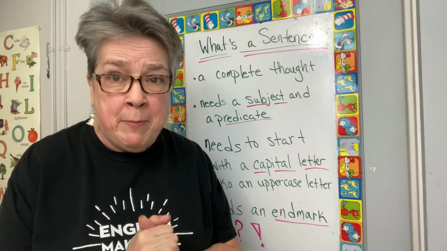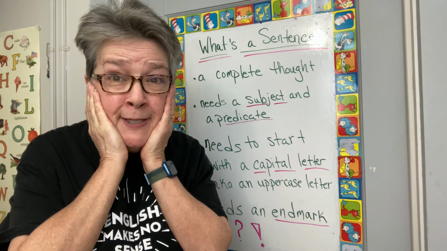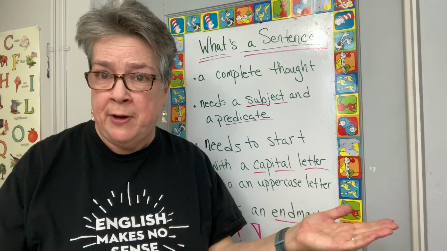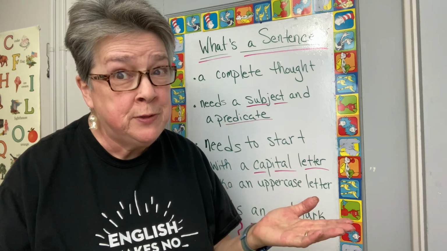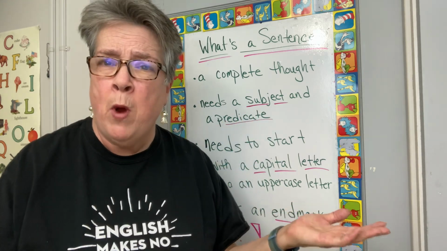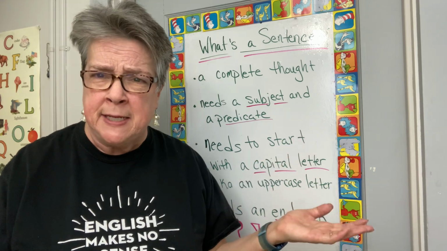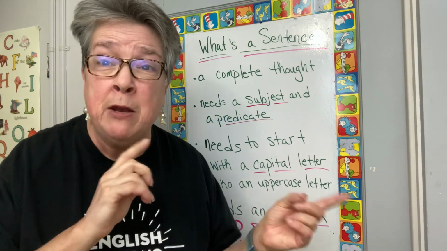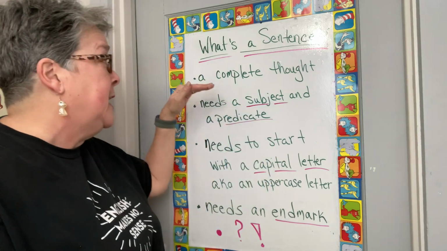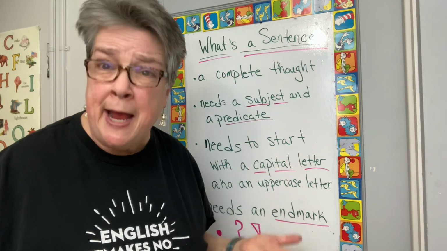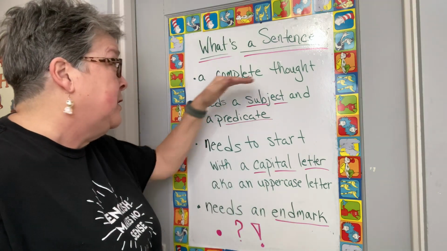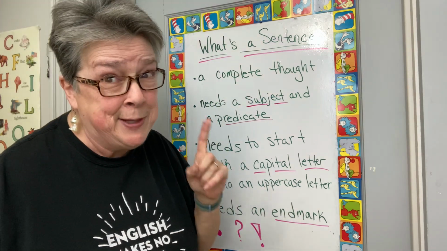Today we're going to do a grammar lesson. A grammar lesson? No way. What's a grammar lesson? I'll show you. It's all about grammar. I don't usually do these, but I have been asked, what is a sentence? Great question. In writing, a sentence is a complete thought. Oh, that's not so hard. I know. A complete thought that needs the following things.